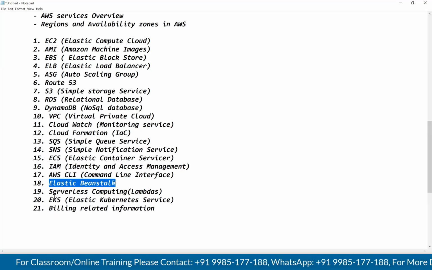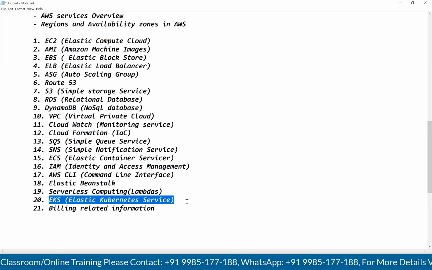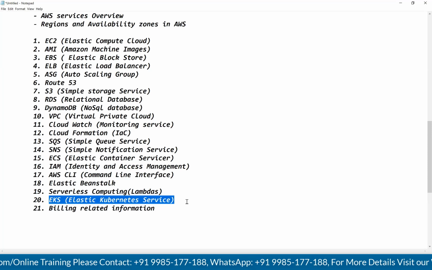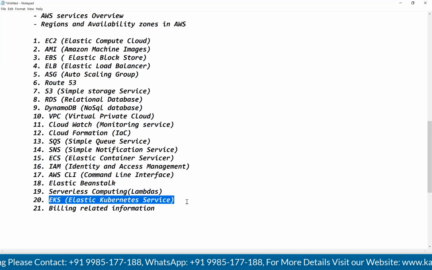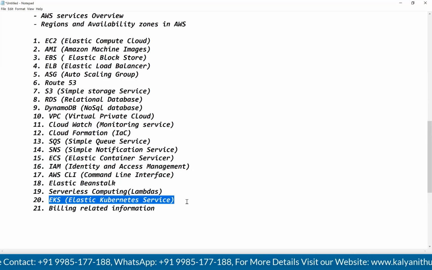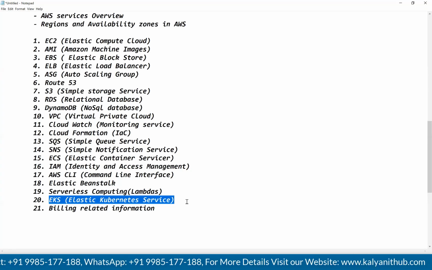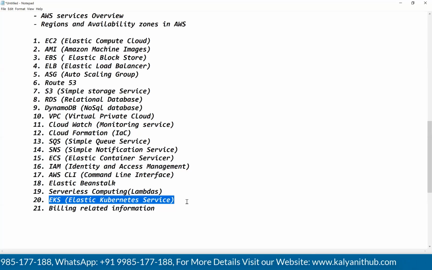Next, Elastic Kubernetes Service. This is one more important service. By using this, we will create the Kubernetes clusters. Generally, Kubernetes clusters we can create in two ways. One is the self-managed cluster. The second one is the provider-managed cluster.